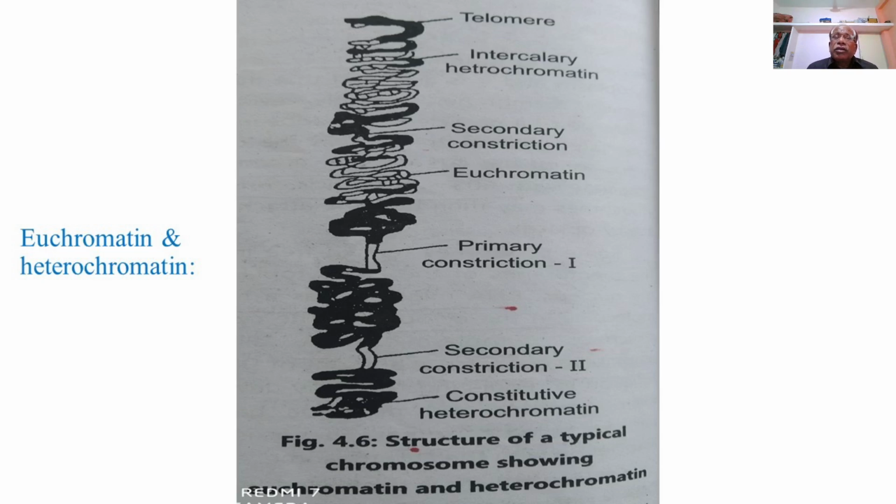And secondary constriction second is a nucleolar region or nucleolar organizer which is present at another end or one end of the chromosomes, and in the vicinity of the nucleolar organizer there is a nucleolus, and also possessing a large quantity of heterochromatin possessing compact or dense DNA.